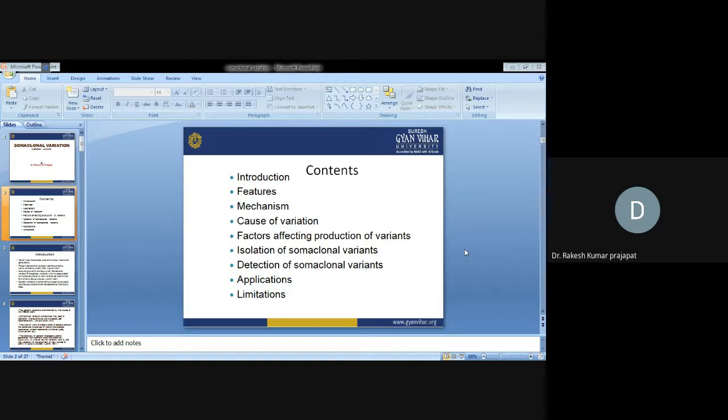Then detection of somaclonal variation: how can we detect different types of somaclonal variants, and what are the techniques to detect them? What are their applications, application in agriculture? All these things we are going to deal with in detail.